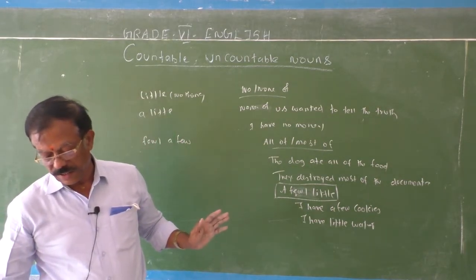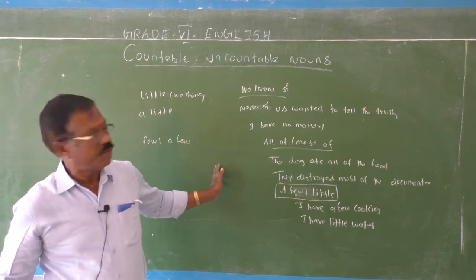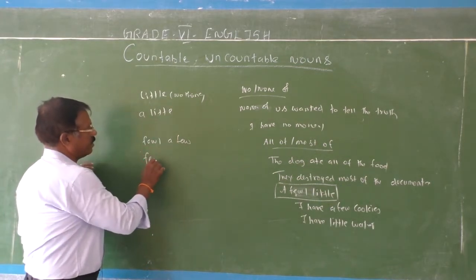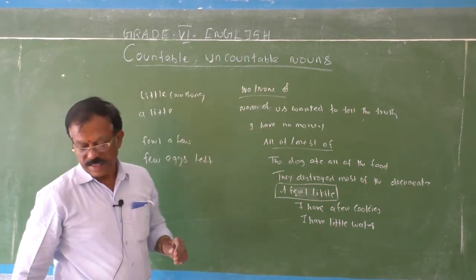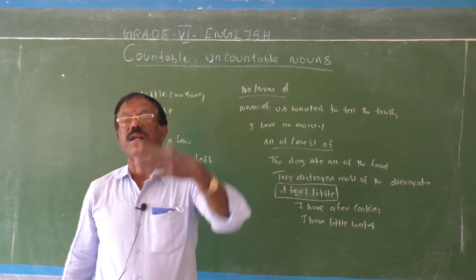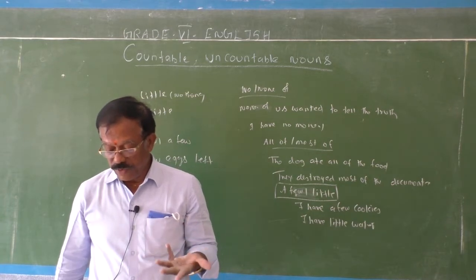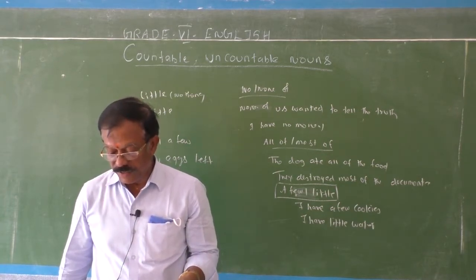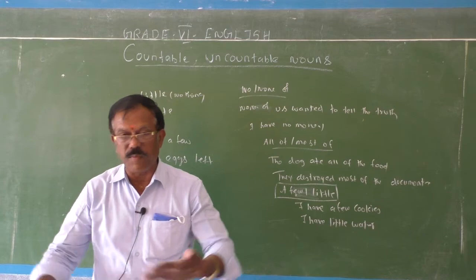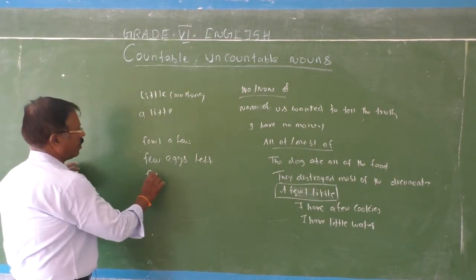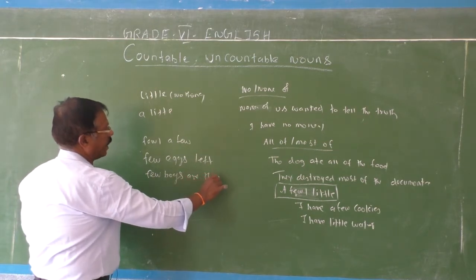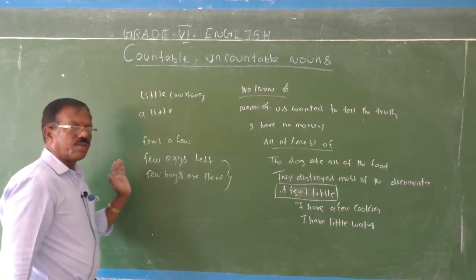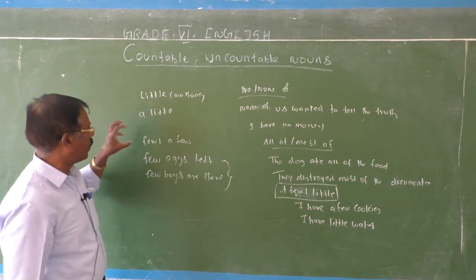Suppose you say few eggs left. See, what does it mean? Enough but not a lot. But if you say few left, it means not enough, almost none. See, few boys are there. Here you should know the difference, children. You should note the difference.